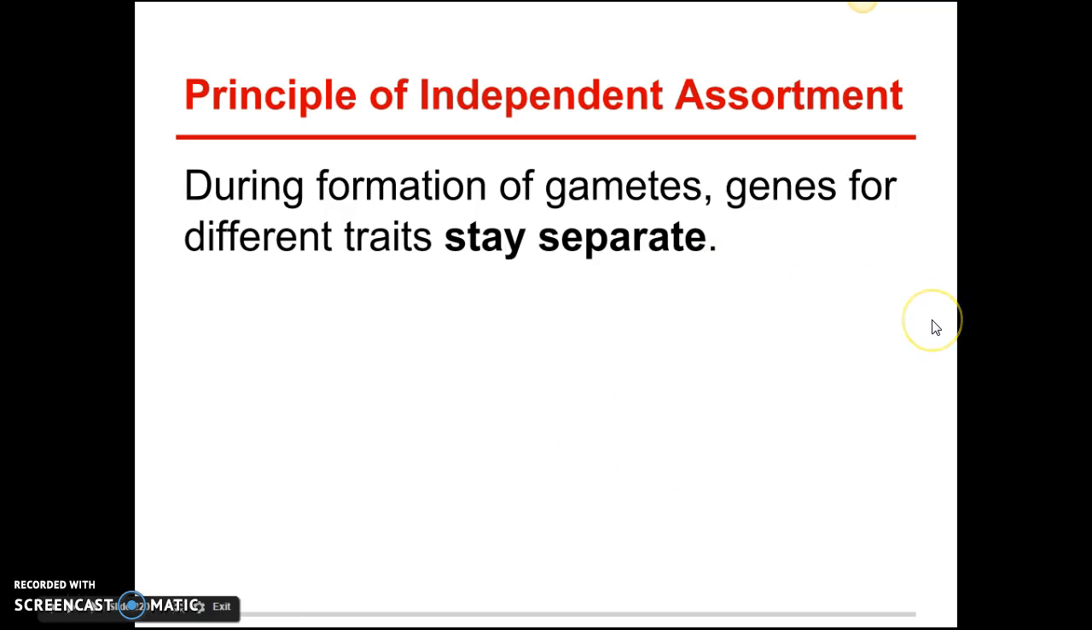Like your eye color is not necessarily attached to your hair color. They're separate. Crossing over happens differently for those. Your eye color isn't attached to your height. Not everyone with brown eyes is tall, or not everyone with blue eyes is short. So this is just the idea that different traits stay separate from each other.